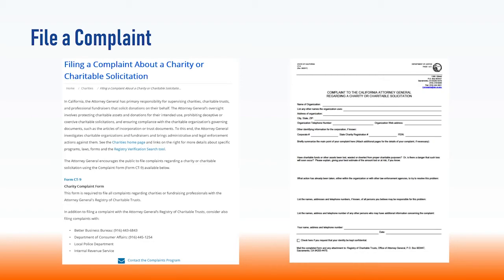The Attorney General's oversight involves protecting charitable assets and donations for their intended use, prohibiting deceptive or coercive charitable solicitations, and ensuring compliance with the charitable organization's governing documents, such as the Articles of Incorporation or trust documents. To this end, the Attorney General investigates charitable organizations and fundraisers and brings administrative and legal enforcement actions against them.